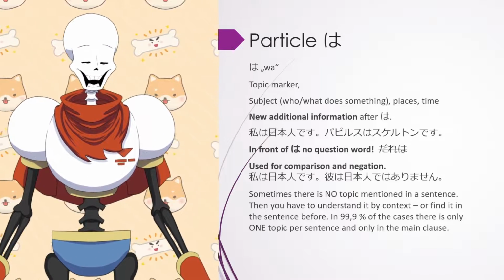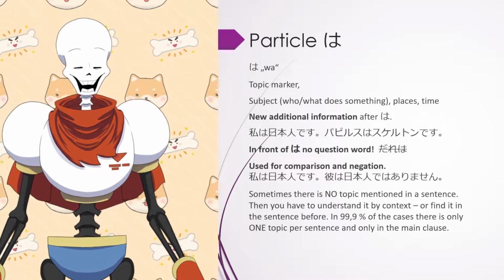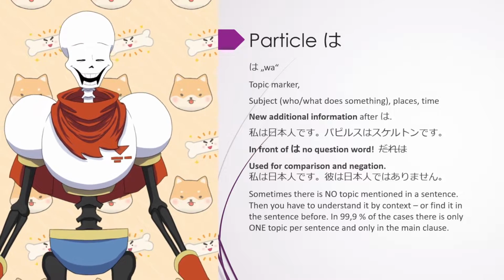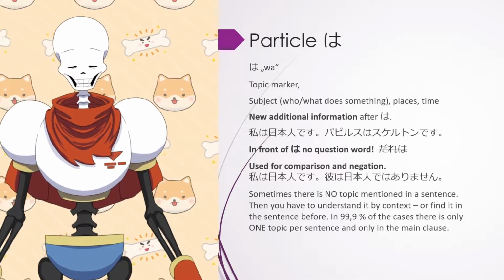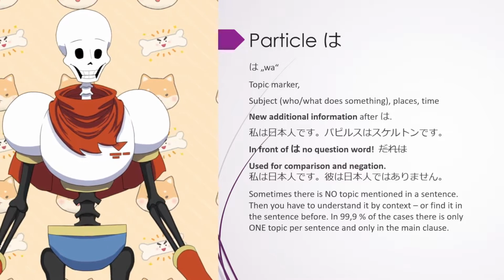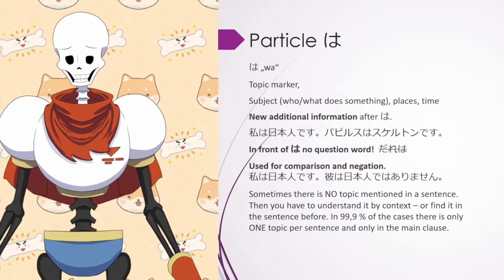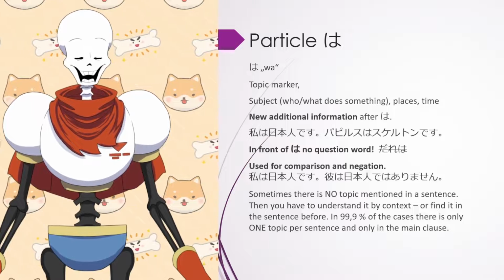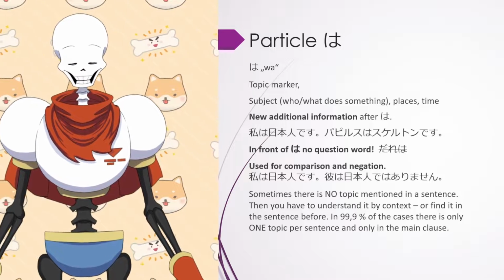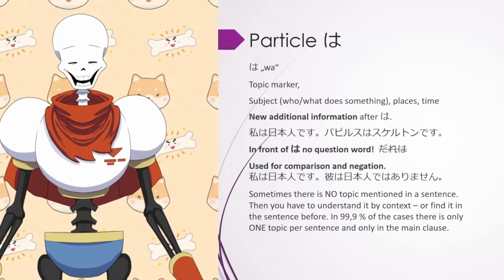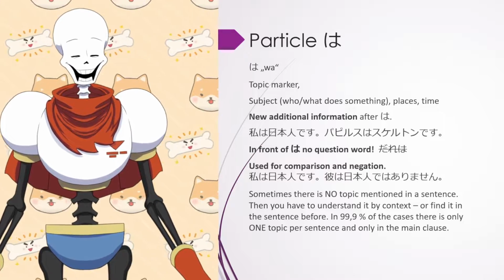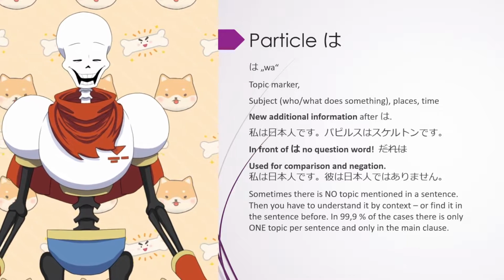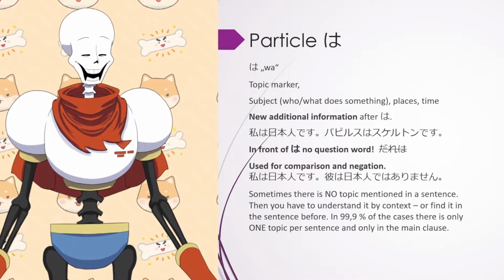And in case you cannot find the wa in the sentence, then you have to understand it by context, which usually means that the topic is still the same compared to the sentence before, or maybe 2 sentences before. So that means if you read and you don't know the subject or the topic, then just go back 1 or 2 sentences and find the wa there. Of course, if you talk with Japanese, if you have like a meeting or something, then of course it's difficult to say, please can you repeat all the sentences so that I know the subject. So yes, I hope and I wish for you to take care of what you listen to and then understand a little more.